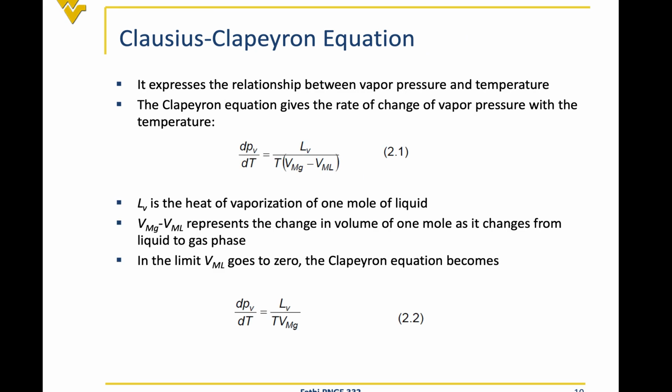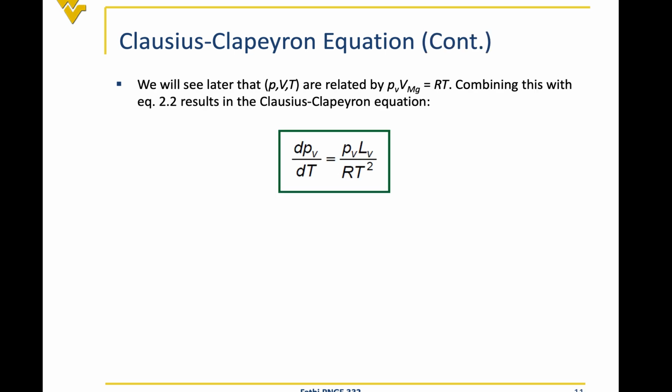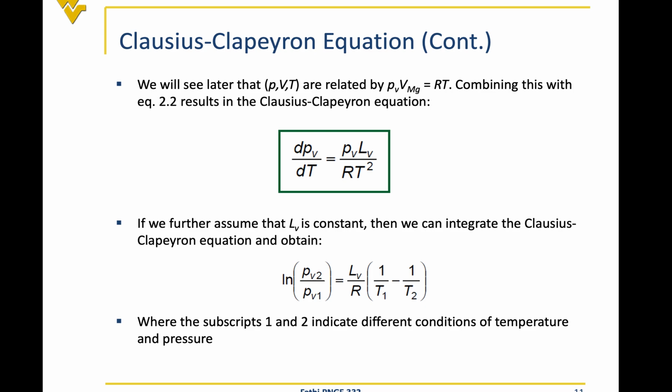If we replace Vmg with RT over PV in this equation, then the equation becomes dPV over dT is equal to vapor pressure times LV over RT squared. So now we only have pressure and temperature. And as I said, since they assume LV is a constant, the heat of vaporization is not changing with temperature, and R is a universal gas constant, they can come out of the integral.